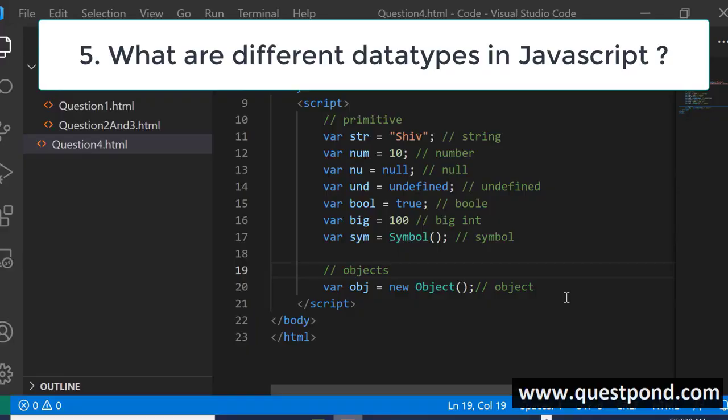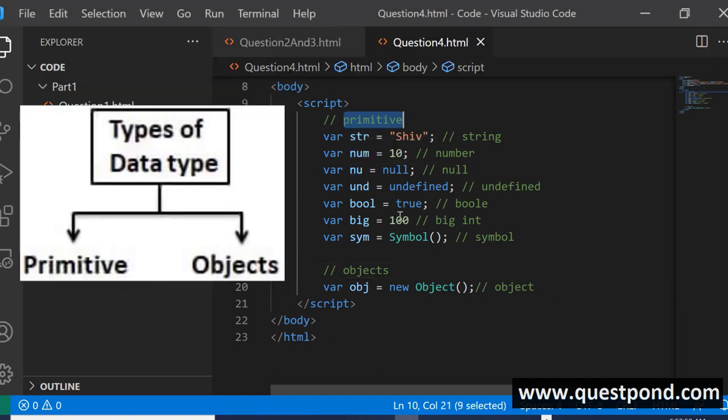What are the different data types in JavaScript? So there are 8 data types in JavaScript, and you can classify these 8 data types into 2 categories. One is the primitive category and the other ones are objects. So in primitive category, we have string, number, null, undefined, boolean, big int, symbol.